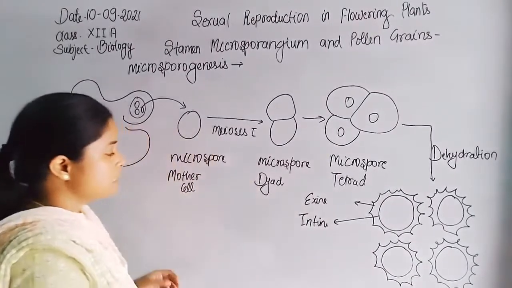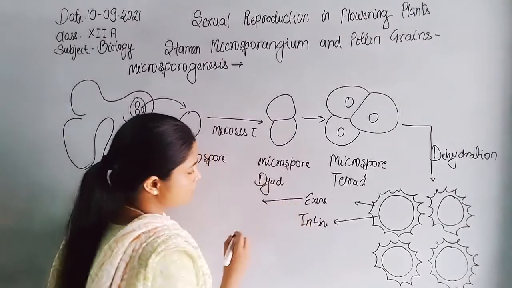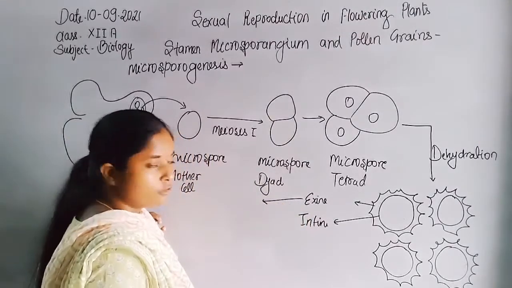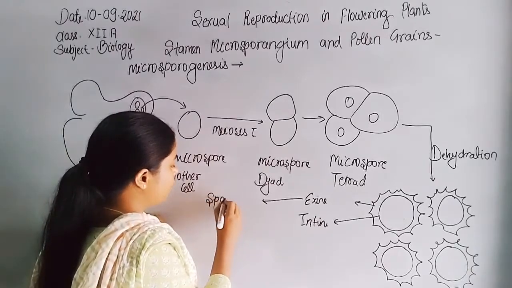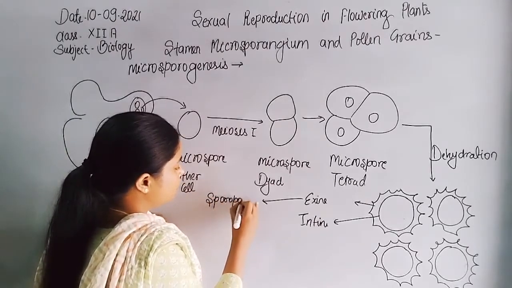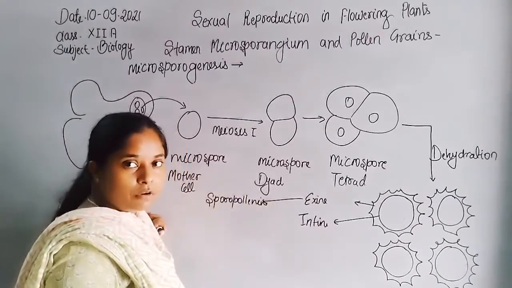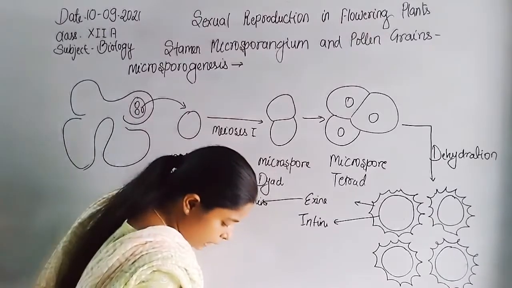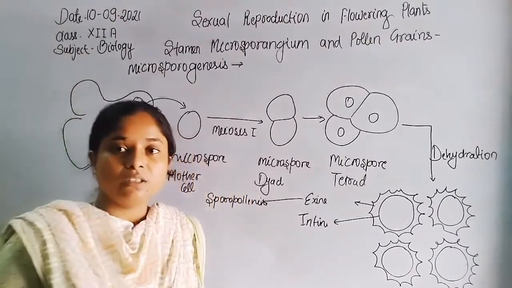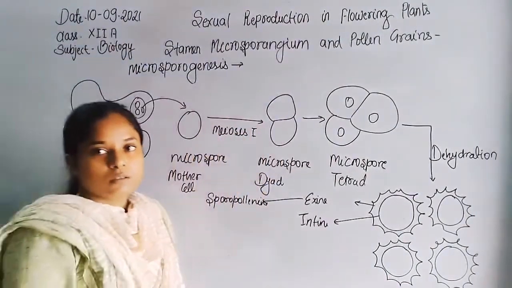Now, exine is highly resistant to temperature and water, because the exine membrane is formed by sporopollenin. So the exine membrane is formed by sporopollenin, which helps in the dehiscence.